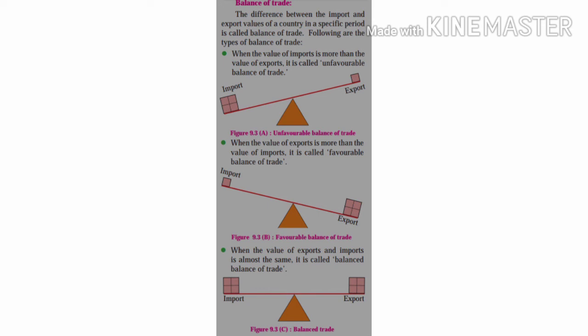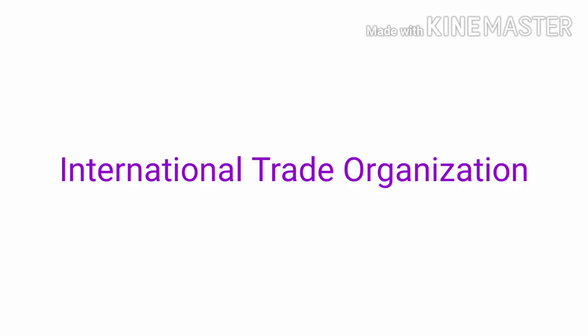You can see it also in the figure. In figure 9.3a the unfavorable balance of trade is shown, means import is more than export. In the second figure, that is 9.3b, favorable balance of trade is there, means there the export is more than the import. And in figure 9.3 you can see that there is an equal value of export as well as import, and this is the best example of balance of trade.